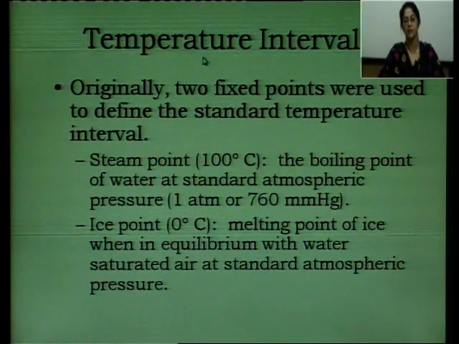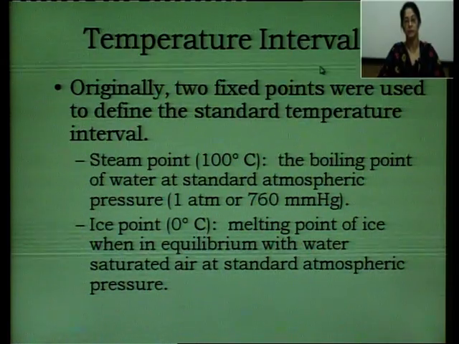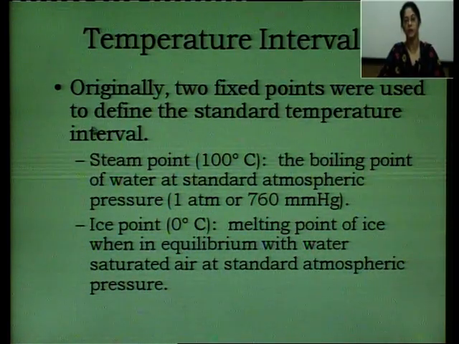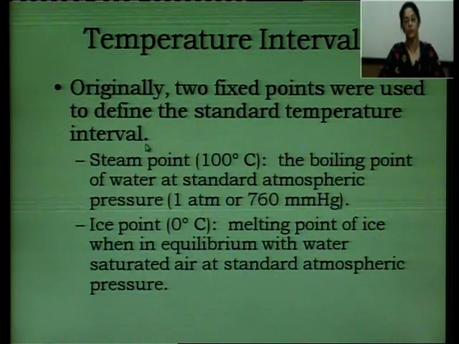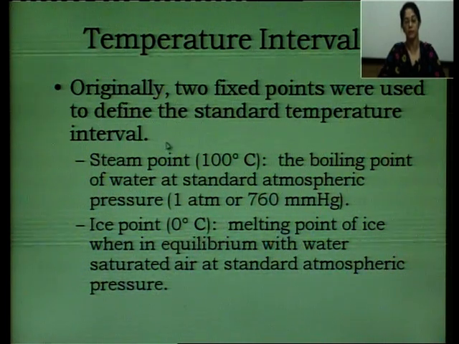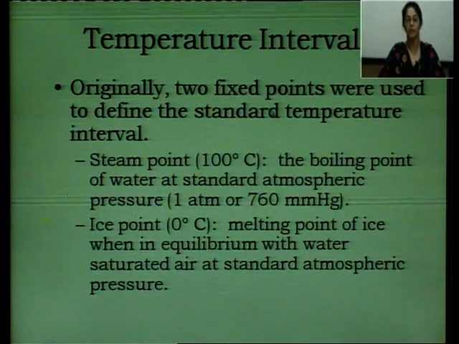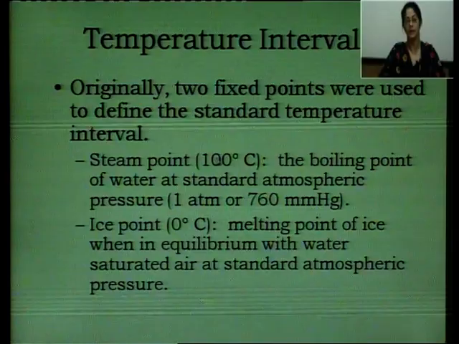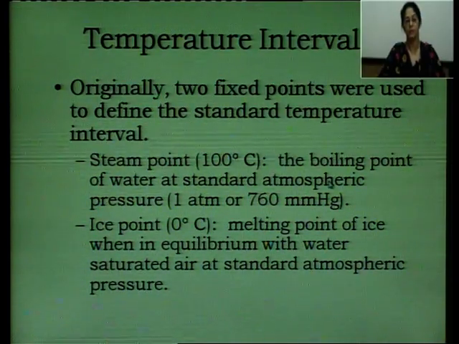Another important concept is regarding temperature intervals. Originally two fixed points were used to define the standard temperature interval. When we have to prepare a thermometer, we require two fixed points. We say one is the lower fixed point and one is the upper fixed point. The steam point, that is 100 degrees centigrade, or the boiling point of water at standard atmospheric pressure.